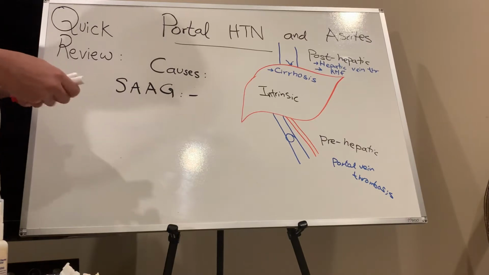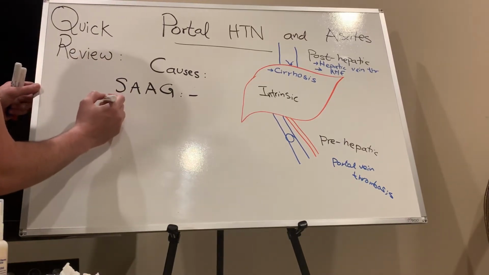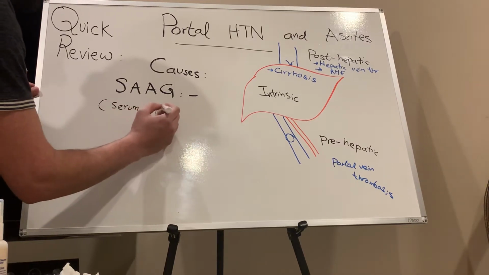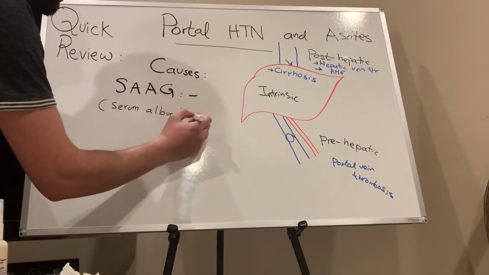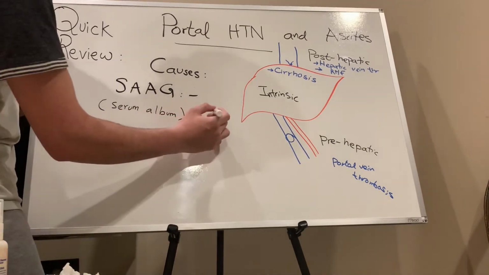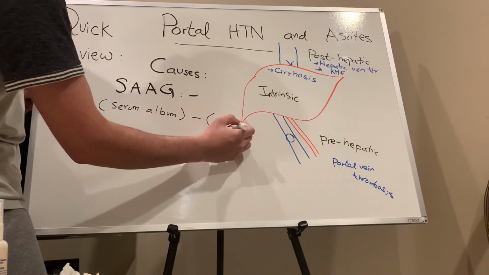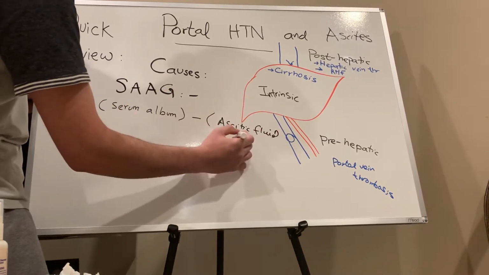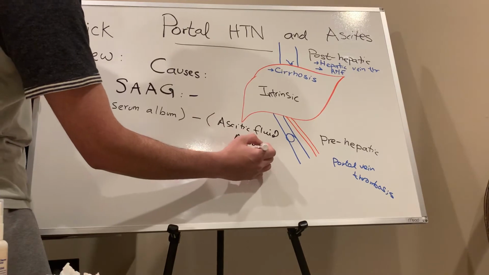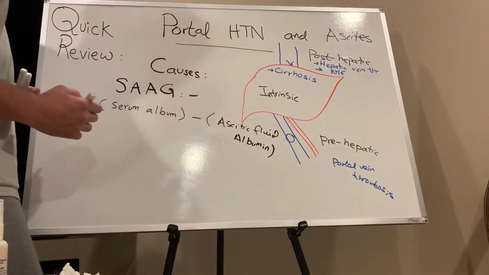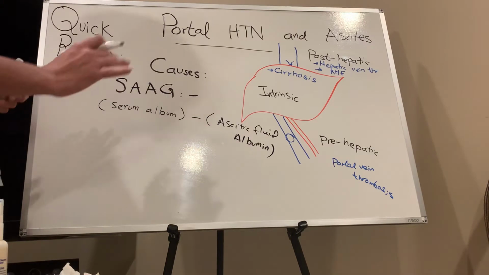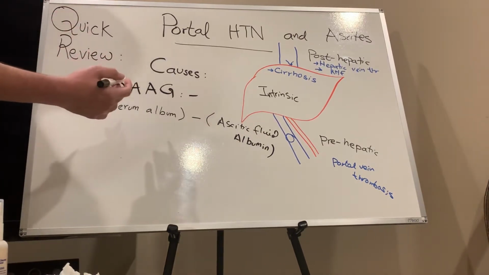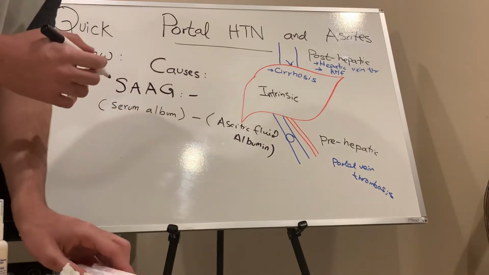Now, we will write it as a subtraction: serum albumin minus ascitic fluid albumin. Now, before going into detail, we should know how we see this in the questions and what the main thing is.